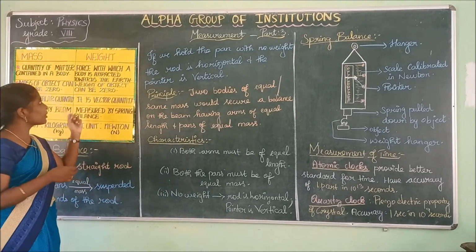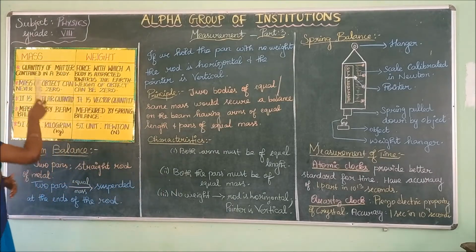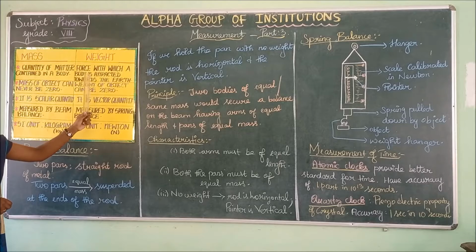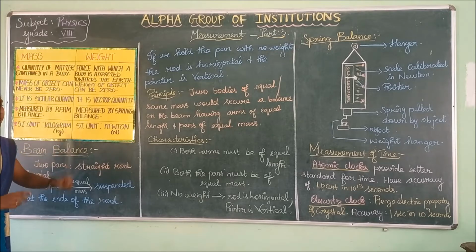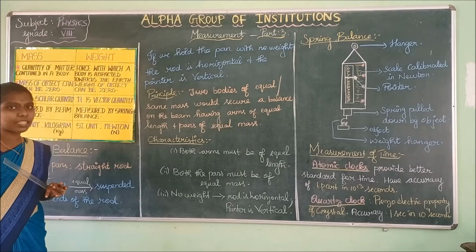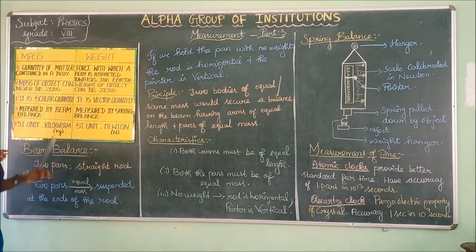See the difference between mass and weight. Mass is the quantity of matter contained in a body. Weight is the force with which a body is attracted towards the earth. It is a kind of force that is getting attracted towards the earth.